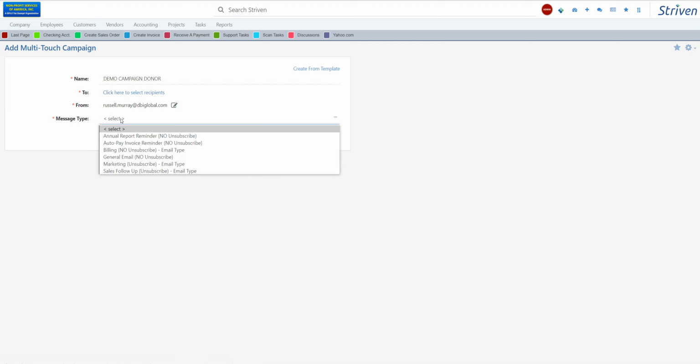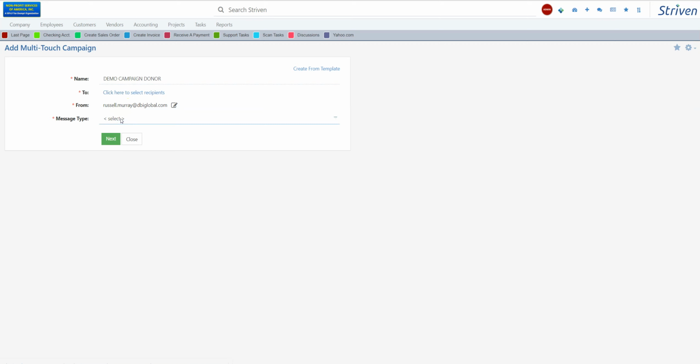You can have different subscribe and unsubscribe message types, because if you were doing an email blast, you'd have to give people that aren't already donors the option to unsubscribe. And this system can do this.